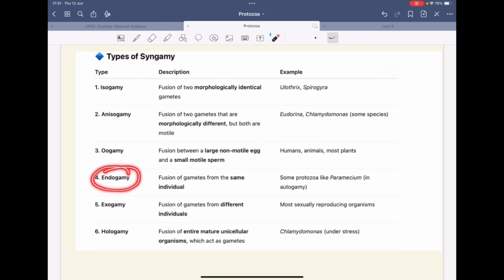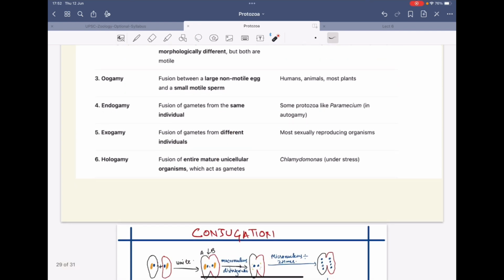There is endogamy. Endogamy is the fusion of gametes from the same individual. For example, in Paramecium, autogamy is one form of endogamy. Then there is exogamy. Exogamy is the fusion of gametes from different individuals. It's like the commonly studied sexual reproduction.